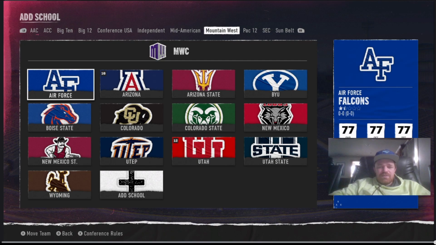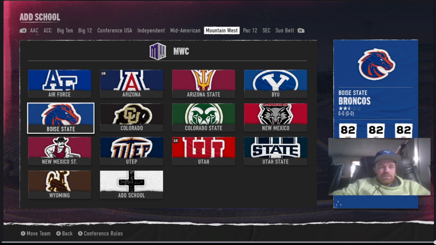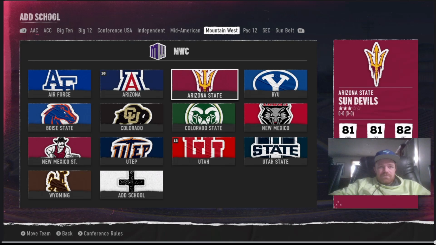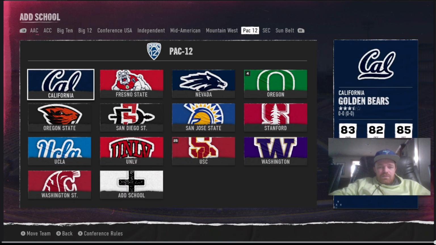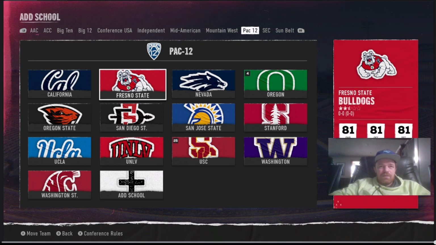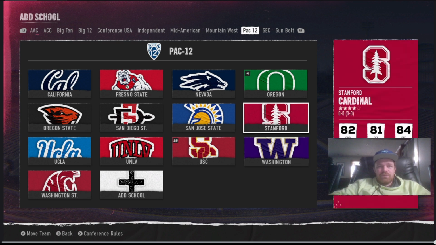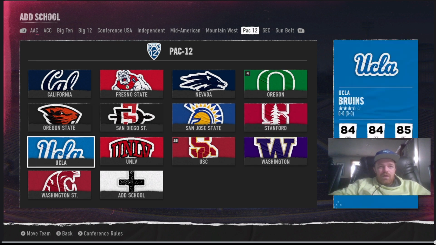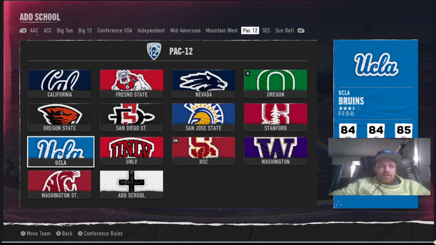Mountain West, that's going to be the Central time zone. A lot of Mountain West teams like Air Force, Boise State, and then move some Big 12 teams over: Arizona, Arizona State, BYU, and Utah join the Mountain West. And then we got the Pac-12. What's left of the Mountain West: San Diego State, Fresno State, and then the original Pac-12 teams like Oregon, Washington, UCLA, USC. So yeah, everyone in the Western Pacific time zone.